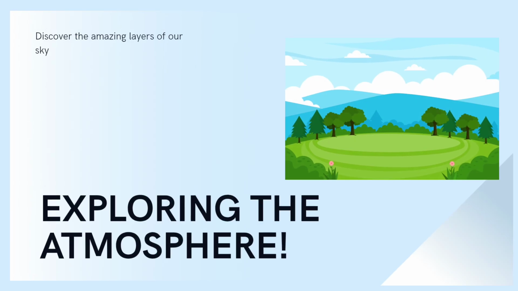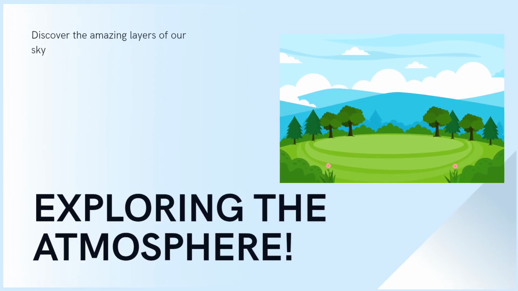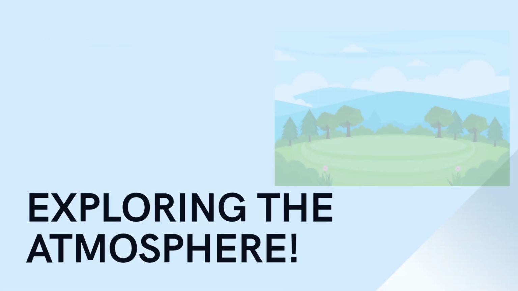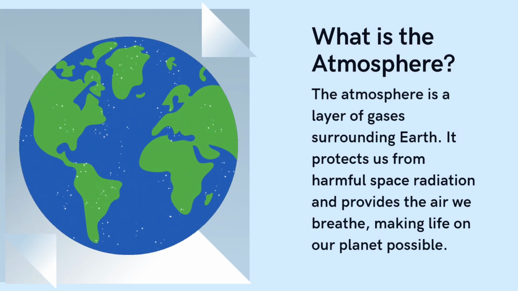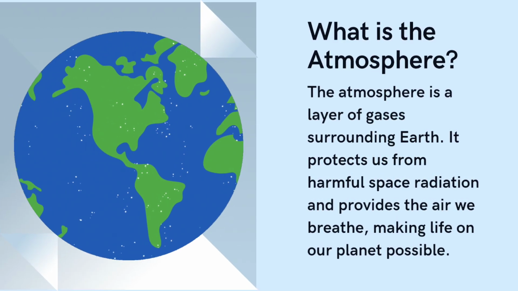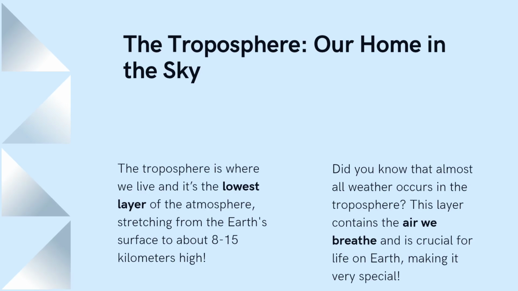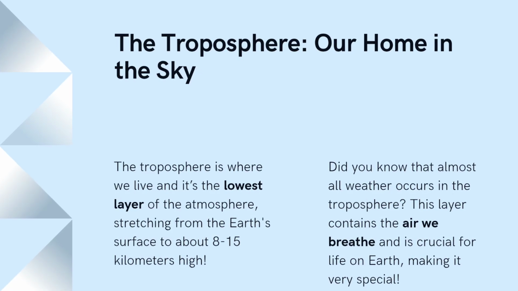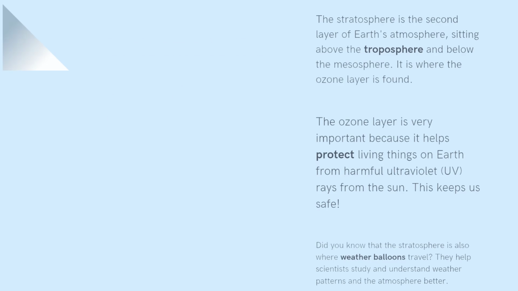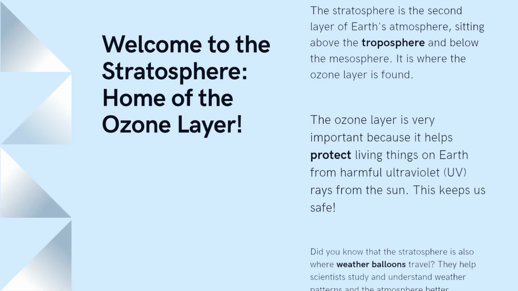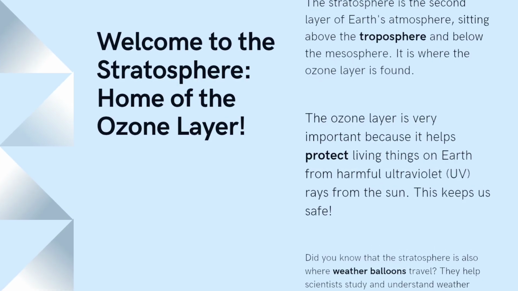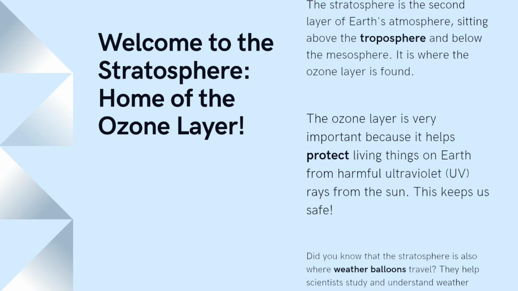Layers of the atmosphere. The Earth's atmosphere is divided into 5 main layers, each with distinct characteristics and functions. 1. Troposphere. The lowest layer, extending up to about 12 kilometers, contains most of the air we breathe and weather phenomena like clouds and rain. 2. Stratosphere. Extending up to 50 kilometers. This layer houses the ozone layer, which absorbs harmful ultraviolet, UV, rays from the sun.